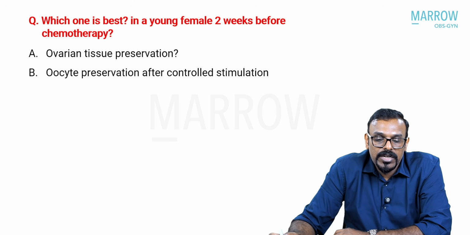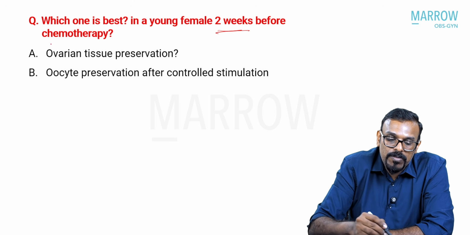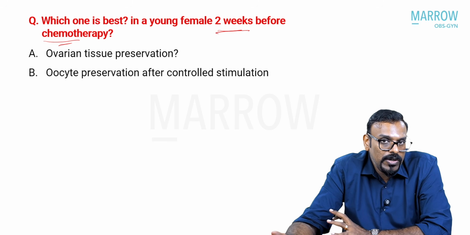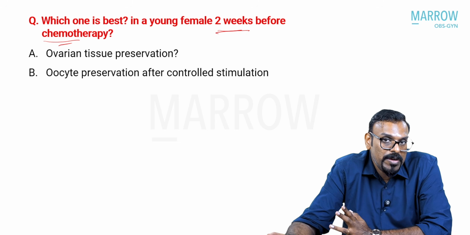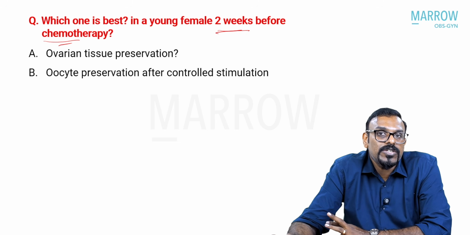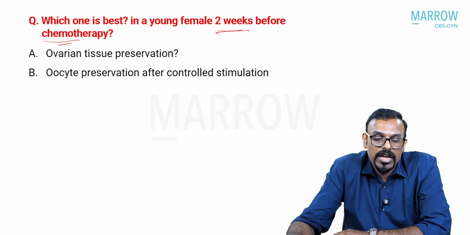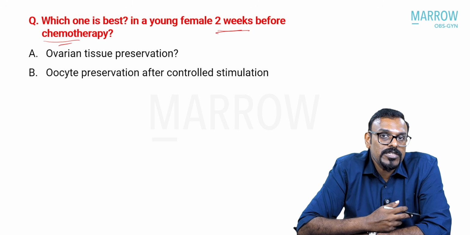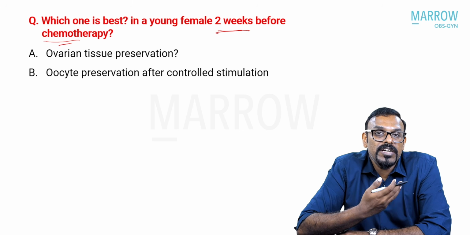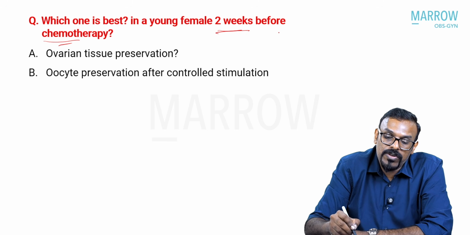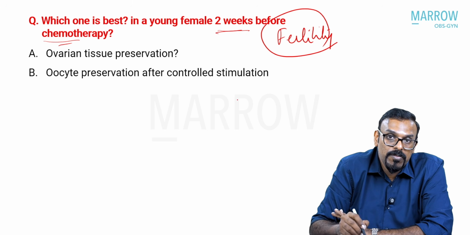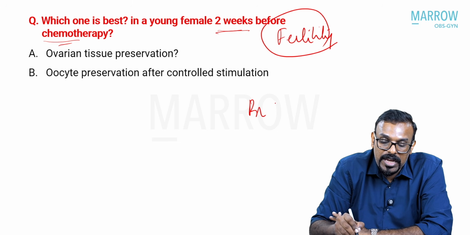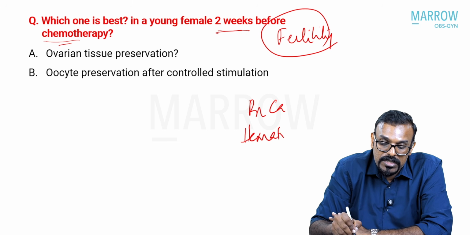Now, in this patient, in a young female, 2 weeks prior to chemotherapy, she is a lady who is going to undergo chemotherapy. It could be for anything. It could even be for a breast cancer or maybe for some hematological cancers. She is a patient who has to undergo chemotherapy. And as you see different options here, this could be something where what can be done to actually preserve her fertility before the patient undergoes chemotherapy.